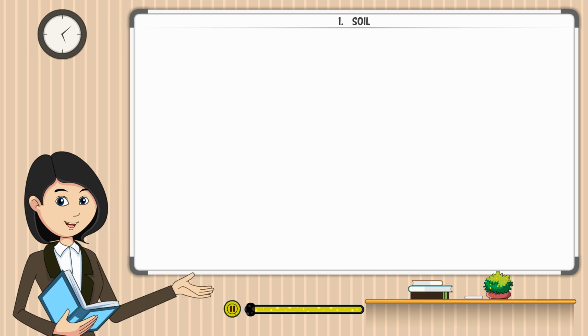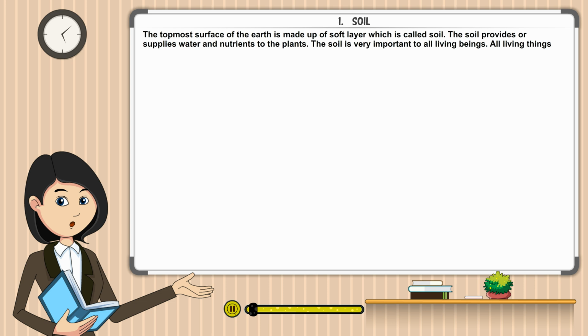Chapter 1. Soil. The topmost surface of the earth is made up of a soft layer which is called soil. The soil provides or supplies water and nutrients to the plants. The soil is very important to all living beings. All living things are directly or indirectly dependent on soil.